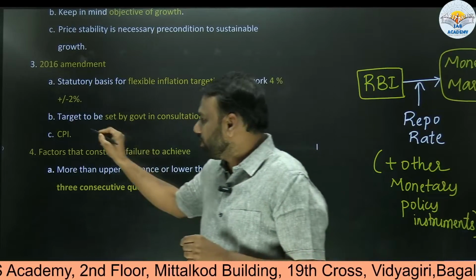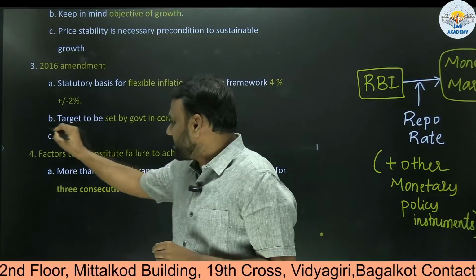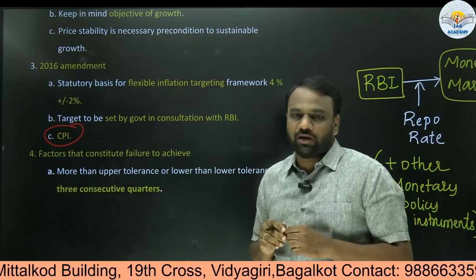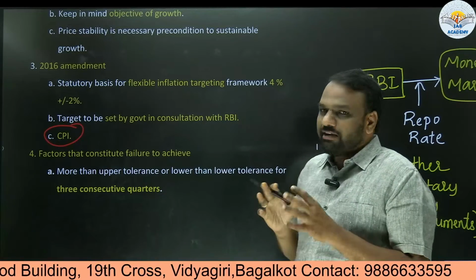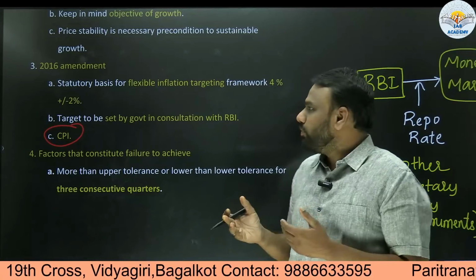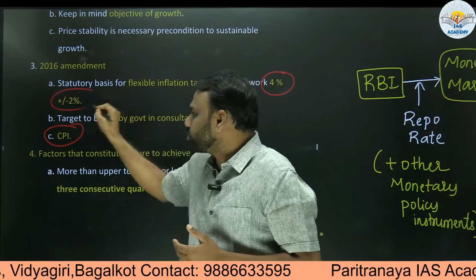So an important point to note here is that it will target CPI, the consumer price index based inflation. It wants to keep CPI inflation under control. So when I say inflation, what is that control? Should inflation be 0? No. Ideally, inflation should be in the range of 4 plus or minus 2%.